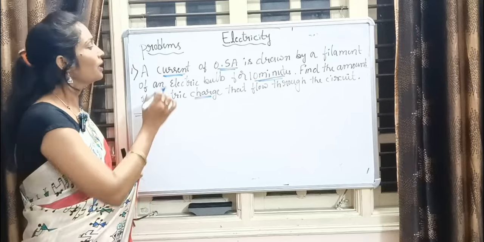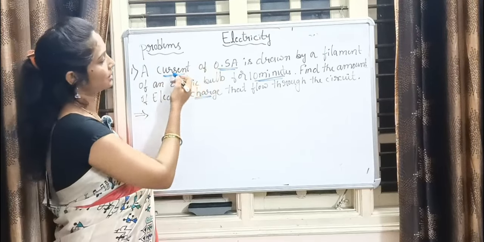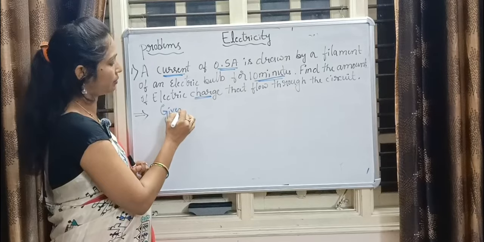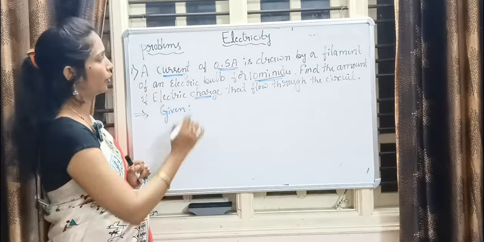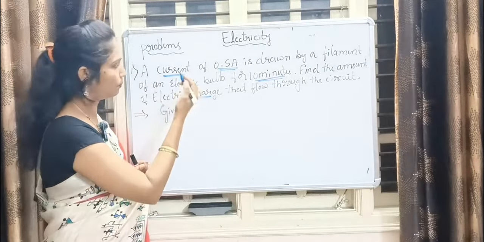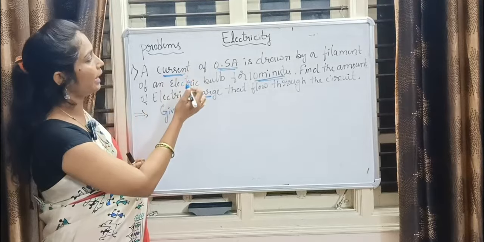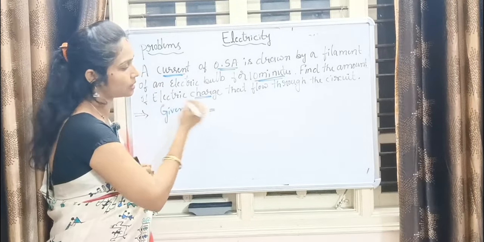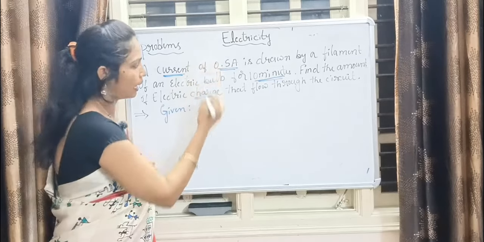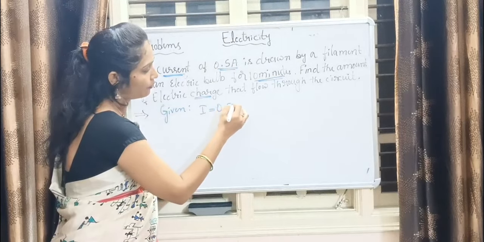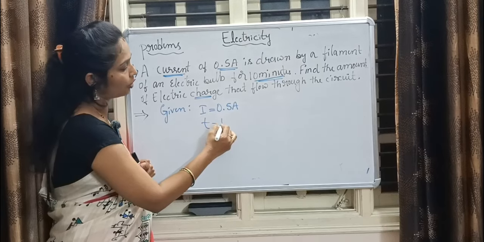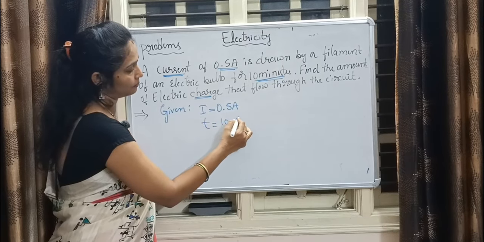Understood? What is the meaning of this, guys? What have they given? Given is very important. First write the given part of a problem. They have given a current, which we represent by the letter I, that is 0.5 ampere. And the time is 10 minutes.